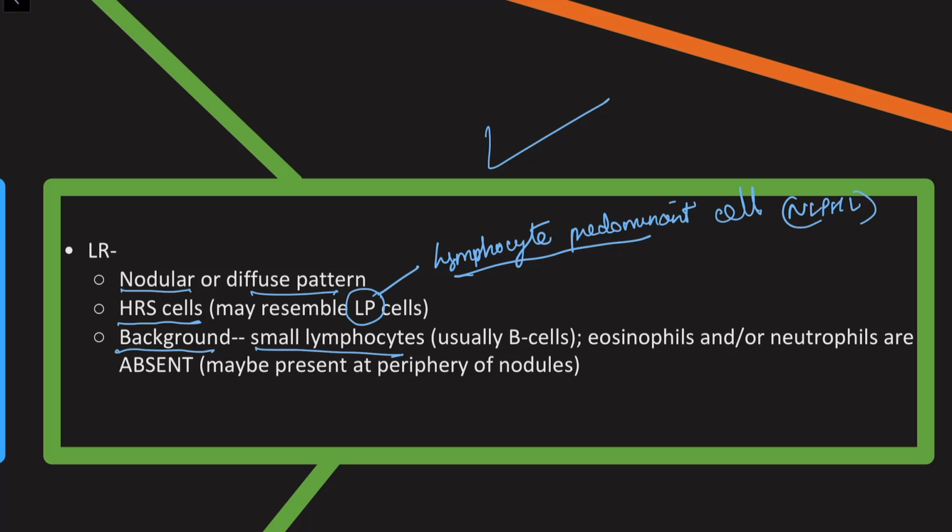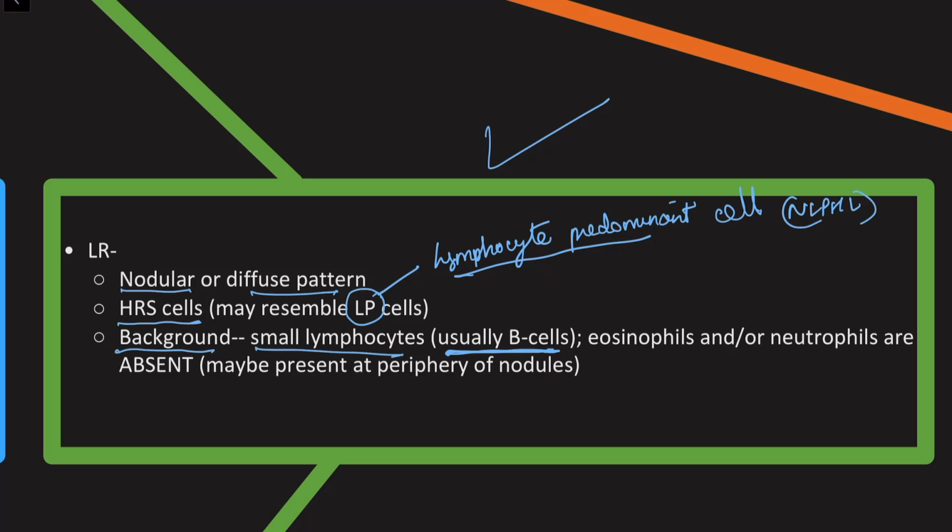Again, important thing, the small lymphocytes form the majority of the background in the lymphocyte rich variant, and they are usually B cells. So important thing to remember, in other subtypes of classic Hodgkin lymphoma, the background lymphocytes are T cells, T as in toy. Whereas in the lymphocyte rich subtype of classic Hodgkin lymphoma, most of the background lymphocytes are B cells, B as in boy.